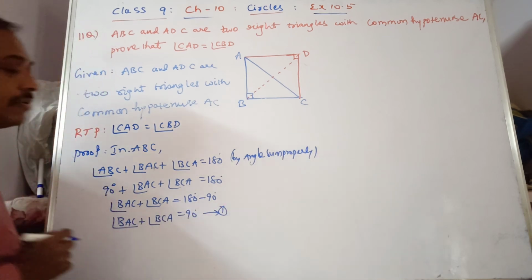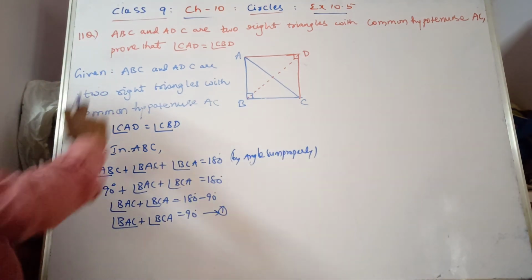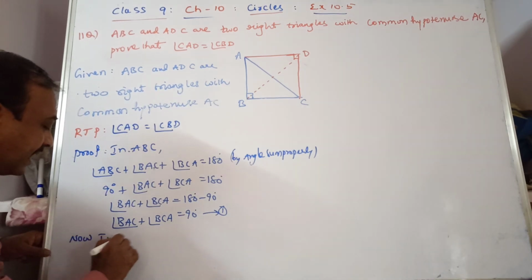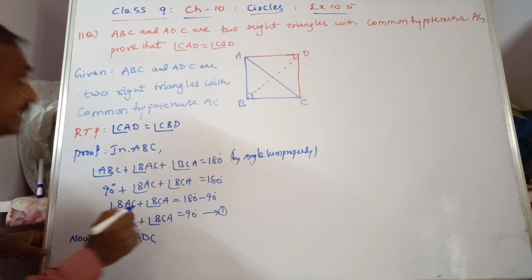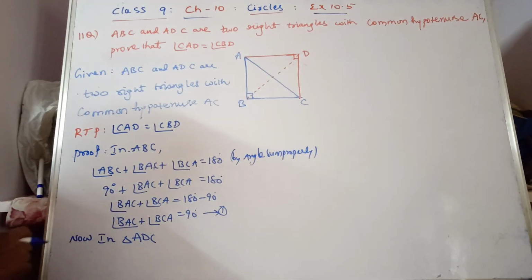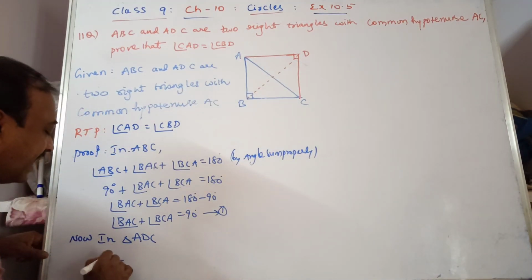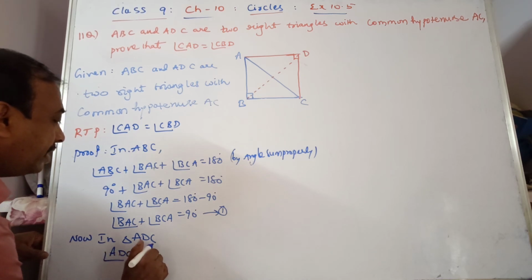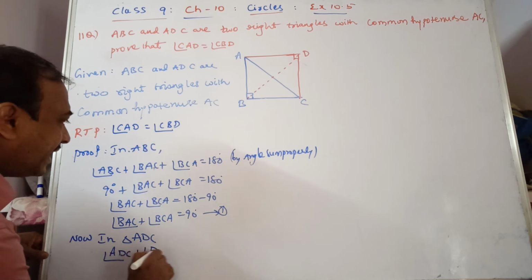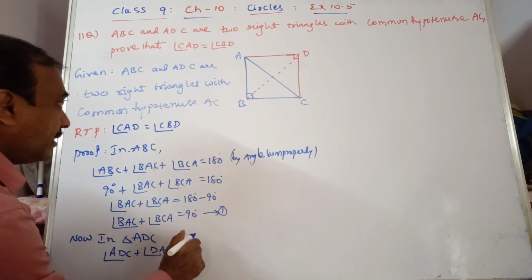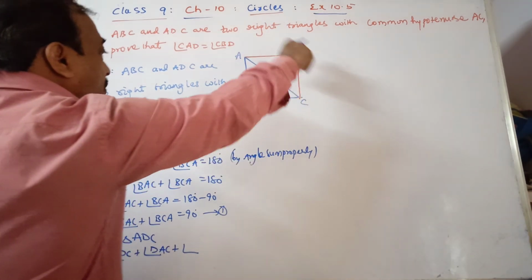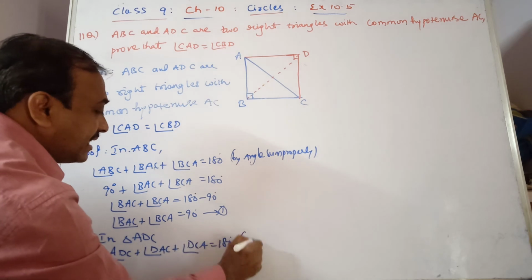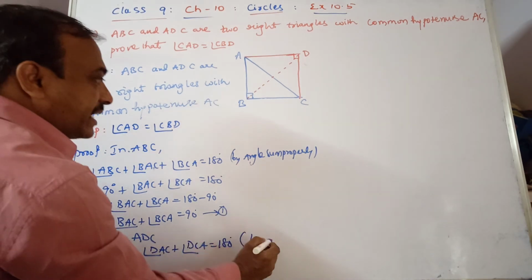Let this be equation 1. Now again we are considering triangle ADC. In triangle ADC, angle ADC plus angle DAC plus angle DCA is equal to 180 degrees, by angle sum property.